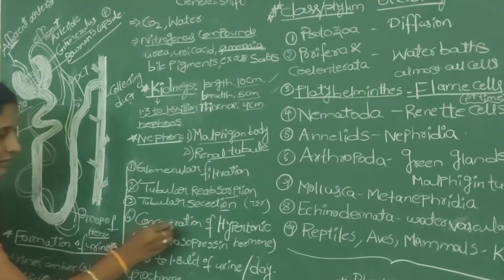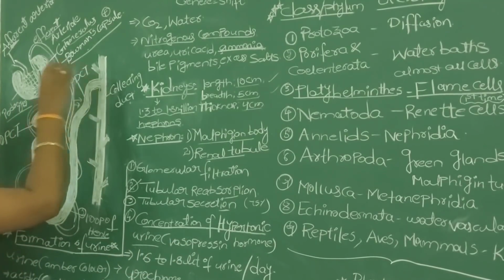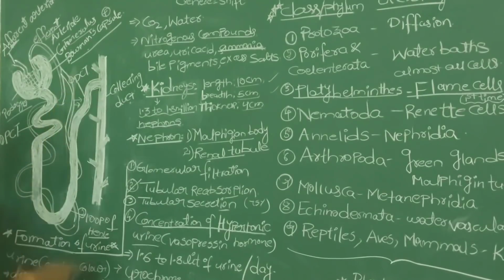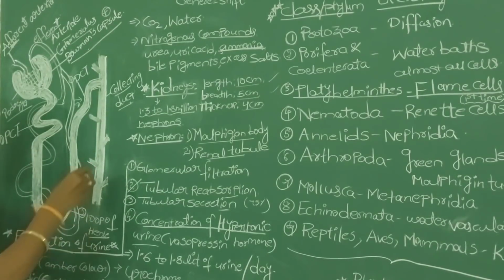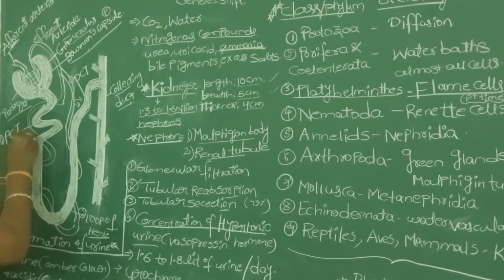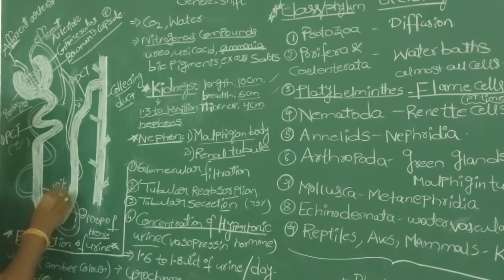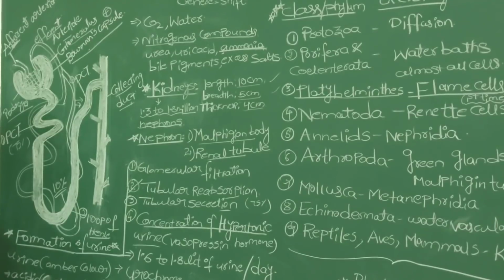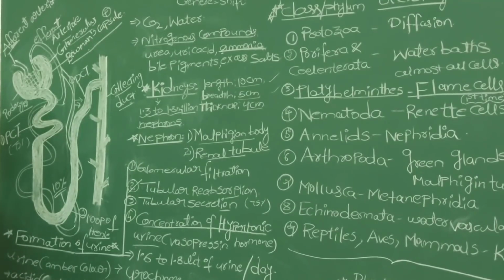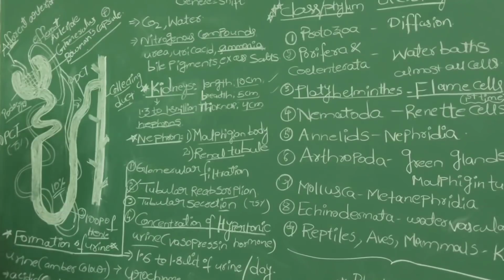And finally, the concentration of hypertonic urine. Once the tubular secretion is over, the urine will be sent into the long tube-like structure we call the collecting duct. The formation of concentrated urine actually takes place in the collecting duct. I already told you at the PCT region only 75% of water will be reabsorbed, and at the loop of Henle, because of the osmosis process, nearly 10% of water will be reabsorbed into the blood capillaries. Still, whatever water is present in the urine will be collected in the collecting duct.